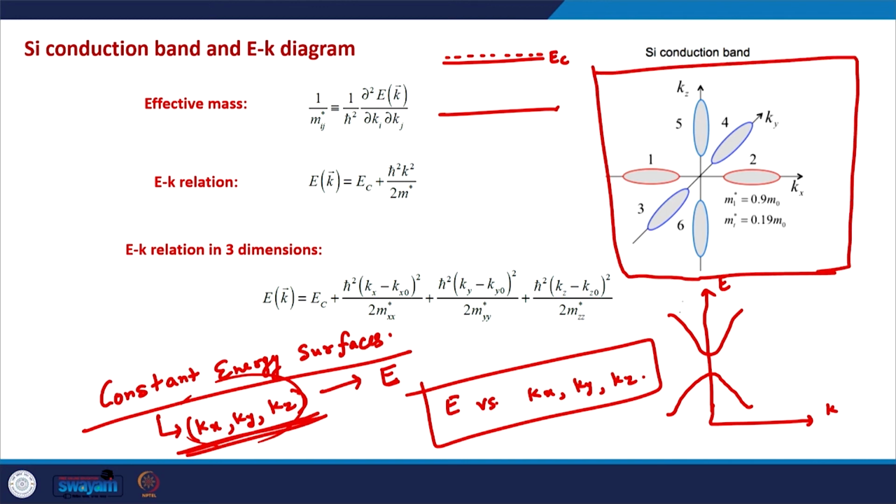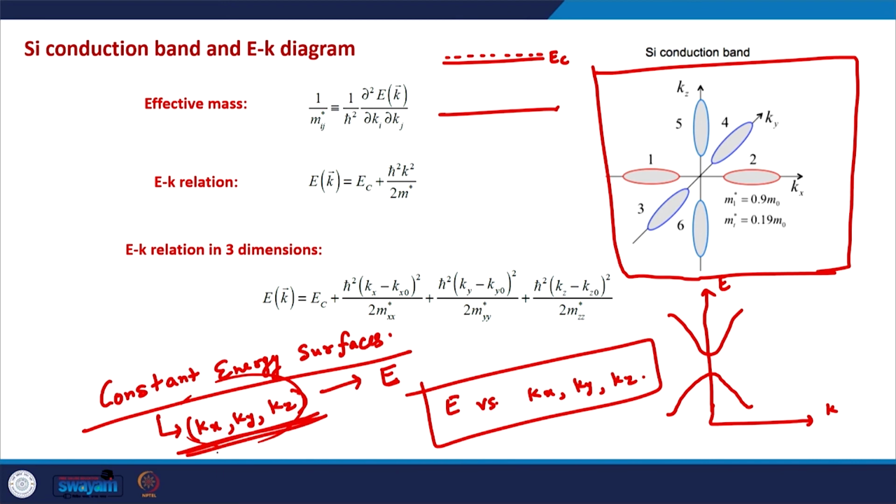You can see that we have 6 ellipsoids in Kx, Ky, Kz space, and these are all possible combinations of Kx, Ky, Kz points corresponding to a certain energy which is close to the bottom of the conduction band of silicon.